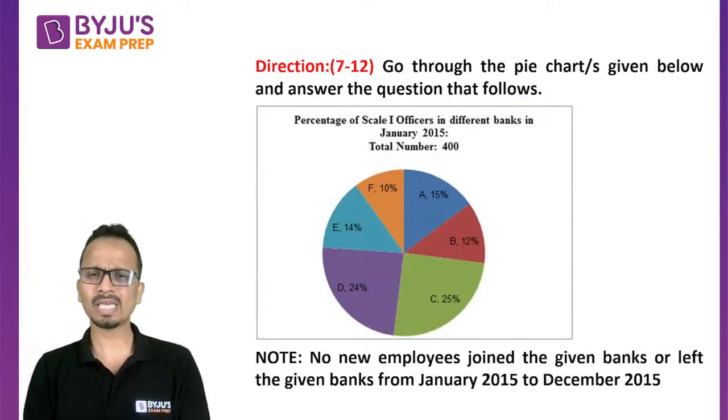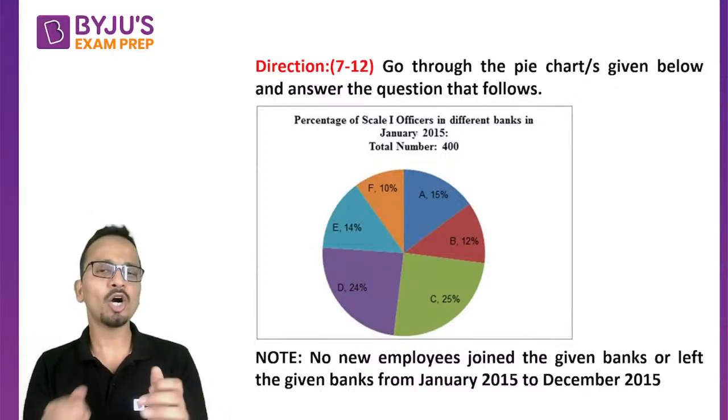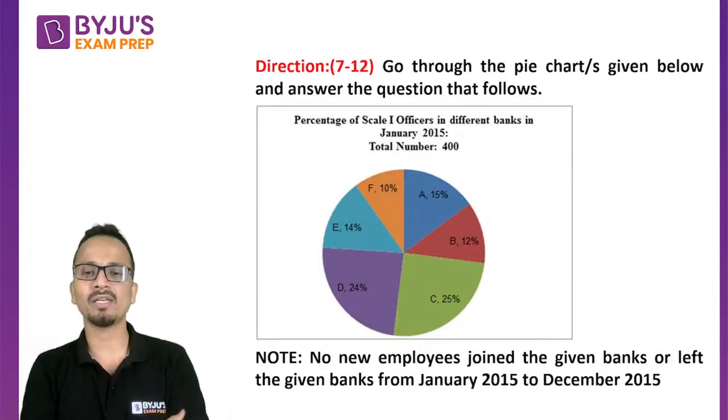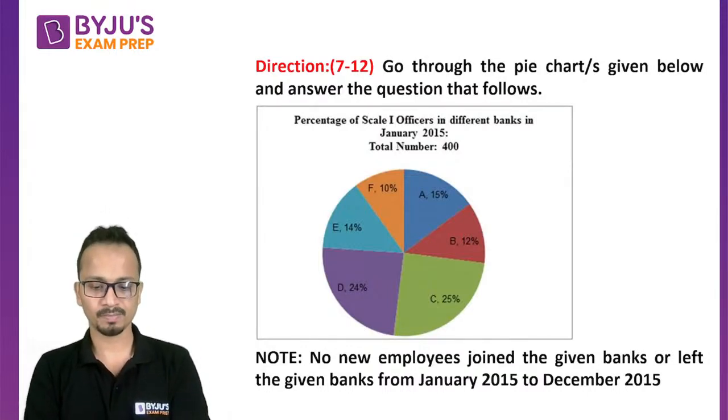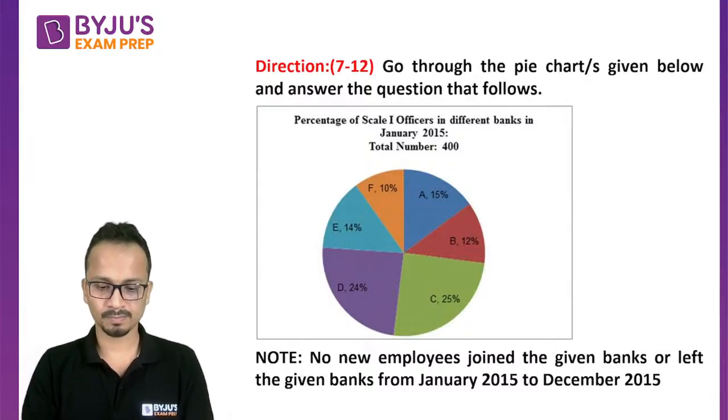So quickly just observe this pie chart and post okay or done in the chat box once you are done analyzing it. Shall we go ahead? Shall we start with the first question?